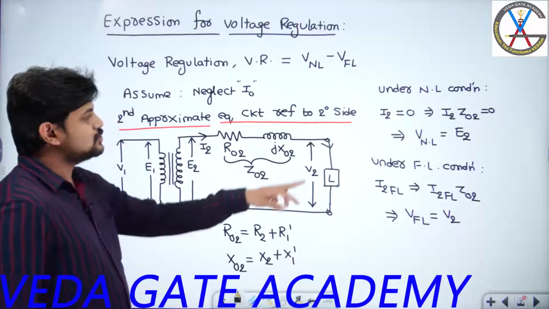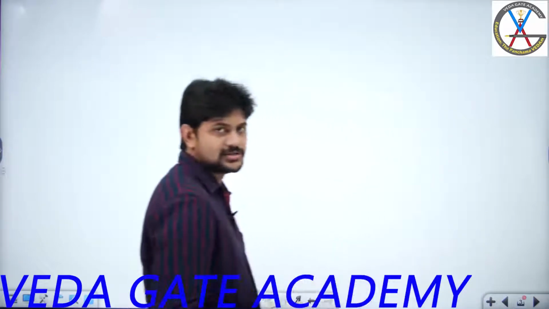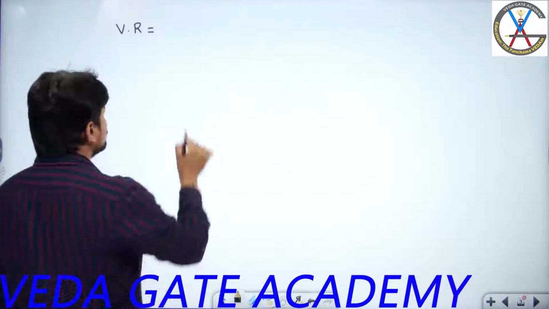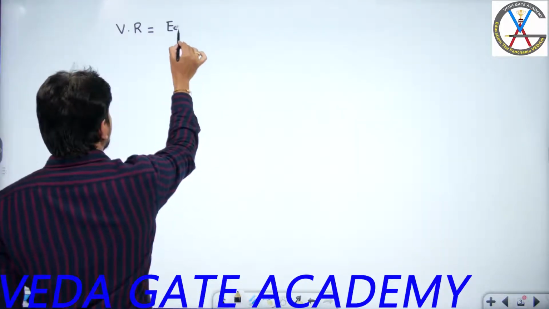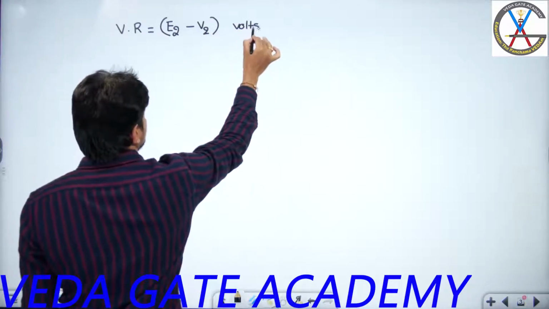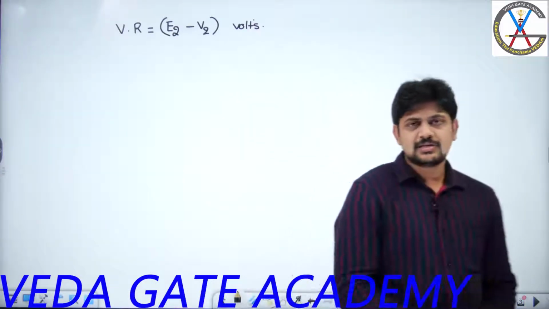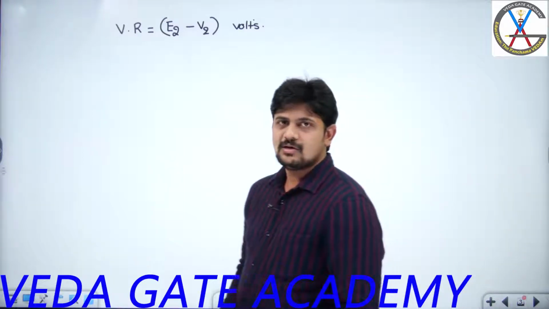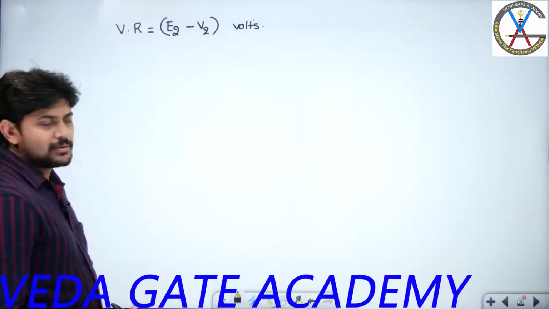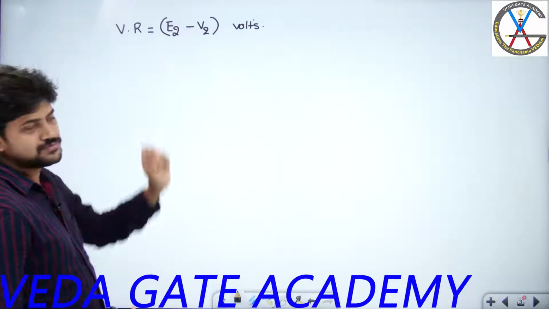Now if I substitute this no load and full load voltage, then you are going to get the expression for voltage regulation: the voltage regulation will be equal to the no load voltage E2 minus the full load voltage V2, in volts. This is the basic definition of voltage regulation. Generally, the voltage regulation is expressed in per unit quantities. Now, before going further, what is the meaning of E2 minus V2? It is the difference between the induced EMF and the full load voltage, or the no load voltage minus the full load voltage.